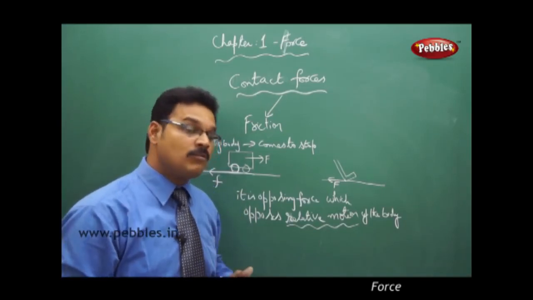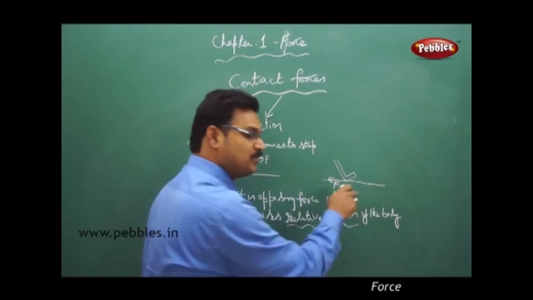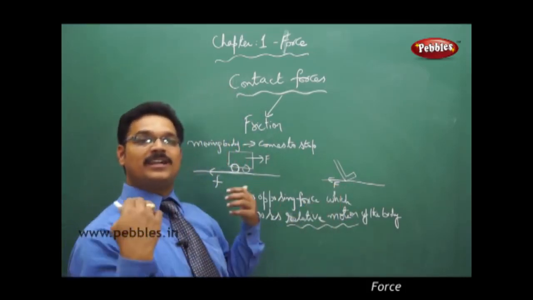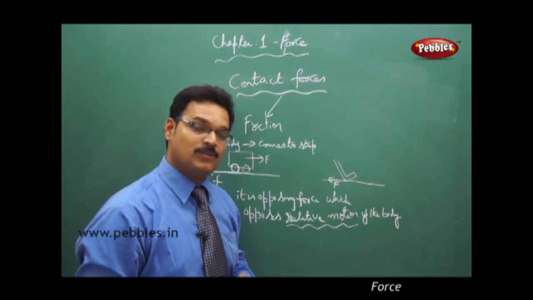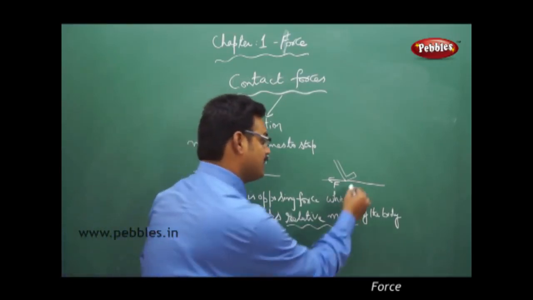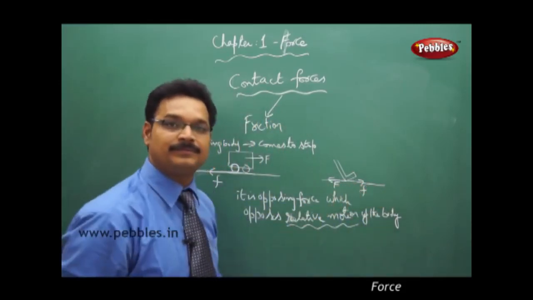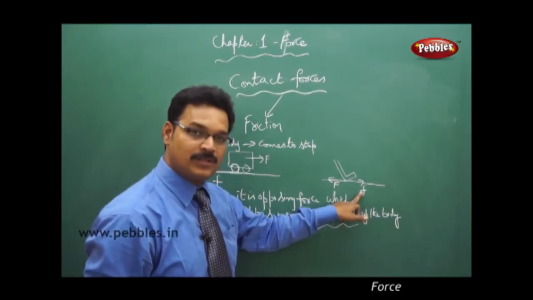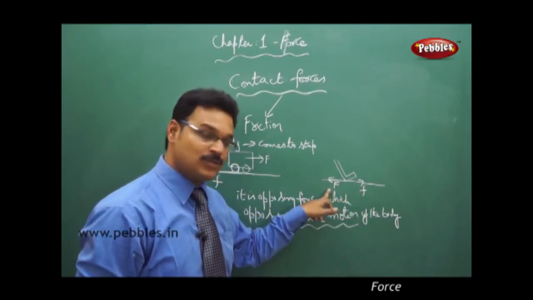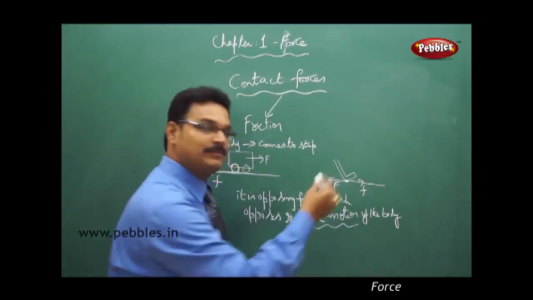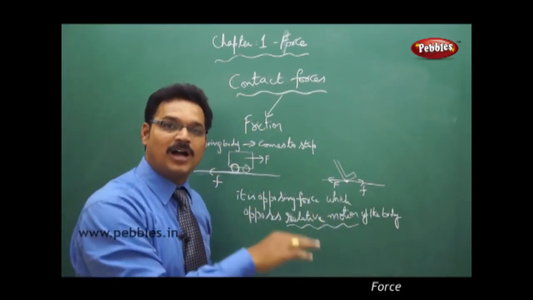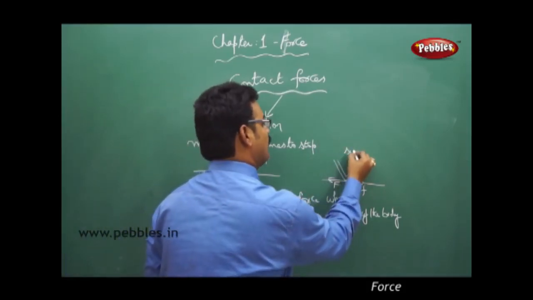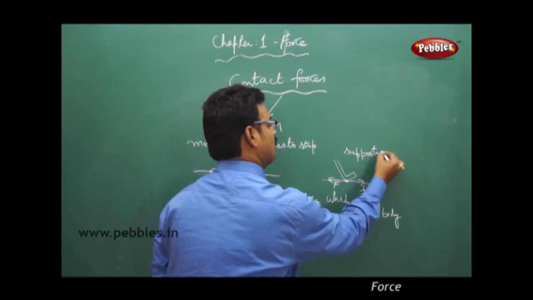Suppose there is no counter force in the opposite direction, then what happens? Because of this force, you fall on the ground. But without falling, what is happening there? There is a counter force, which is the friction between the road surface and your leg. And that counter force balances your applied force so that this point of contact becomes stable, so that happily you can walk on the road. So in this case, friction supports motion.